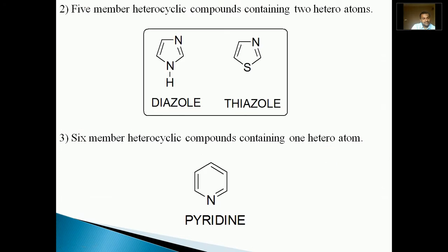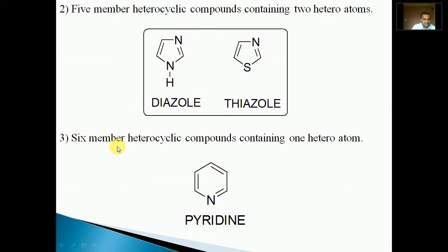The second class, 5-membered heterocyclic compounds containing 2 heteroatoms. For example, this is diazole. Diazole contains 5 members, 1, 2, 3, 4, 5 as a part of the ring, and it contains 2 nitrogen atoms, that is heteroatoms. Hence it comes under 5-membered heterocyclic compounds containing 2 heteroatoms. Another example, thiazole. Again it contains 5 members, 3 carbon atoms, 1 nitrogen and 1 sulfur atom. Nitrogen and sulfur are heteroatoms, meaning there are 2 heteroatoms and 5 atoms in the ring. That's why they come under 5-membered heterocyclic compounds containing 2 heteroatoms.